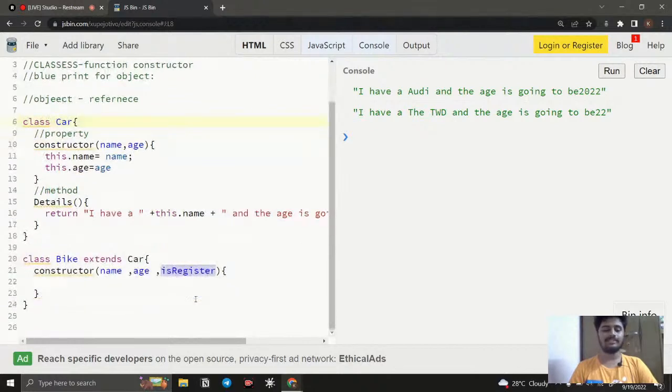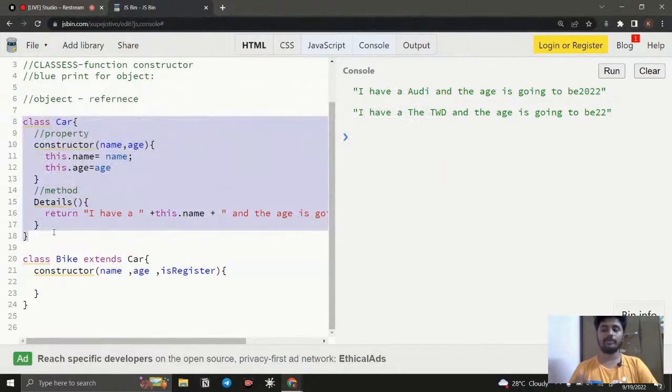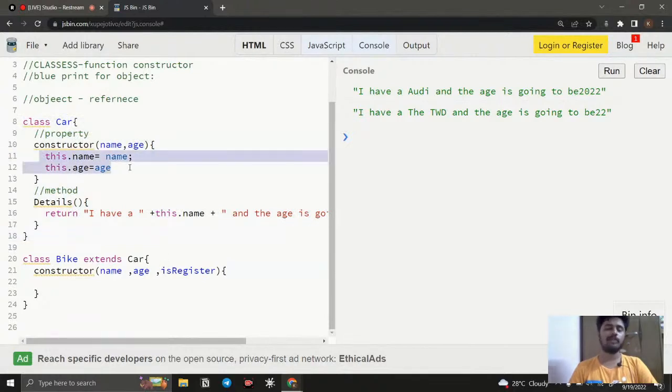So right now I just created a constructor method to create a property. Now you have name and age, and you can notice that right now we are using the same blueprint. So what is the meaning of this? Whatever the code returned here, we are going to repeat it, but we have name and age. So for that we need to do this.name, this.age. Do we need to repeat it? No, the answer is no.